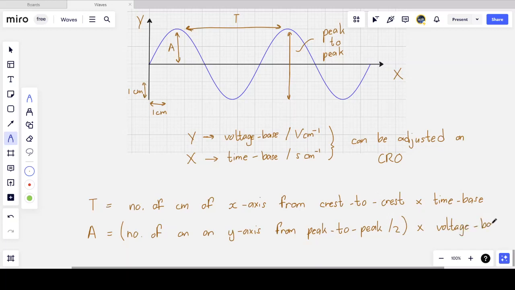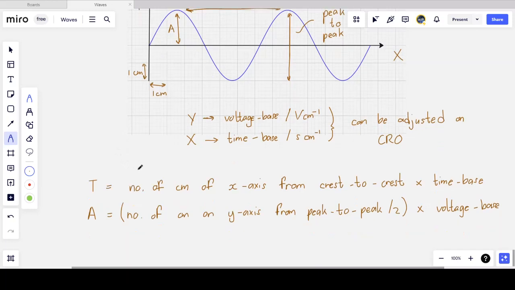So I have the number of centimeters on the y-axis, the peak to peak reading. I divide it by 2, which gives me the amplitude, and then I multiply it by volts per centimeter. So the centimeter and the per centimeter disappear. I'm left with an amplitude. But just remember that this amplitude is measured in volts, because the y base setting is volts for a CRO.